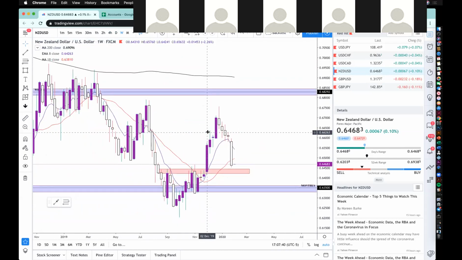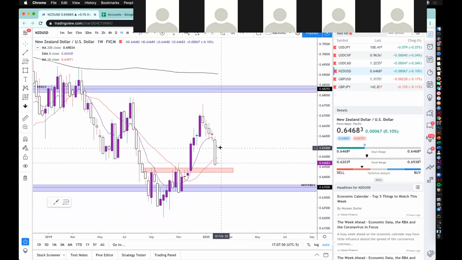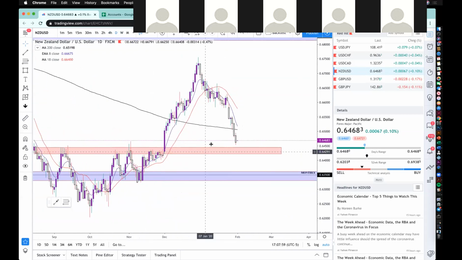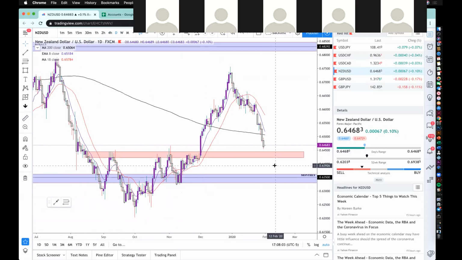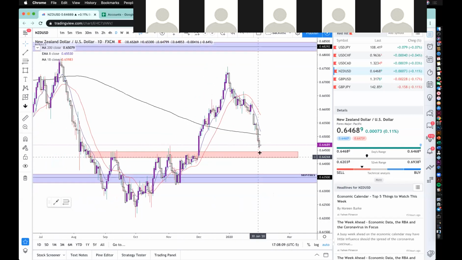That's coming up from this weekly indecision. We had these doji candles or these spinning tops, just very indecisive where the market's going. And then finally last week we got down and managed to break all the way below. Now on the daily, I'm looking at it like this. We're overextended here. We're coming into this level of support now. We could potentially see some sort of reaction out of this red highlighted zone.